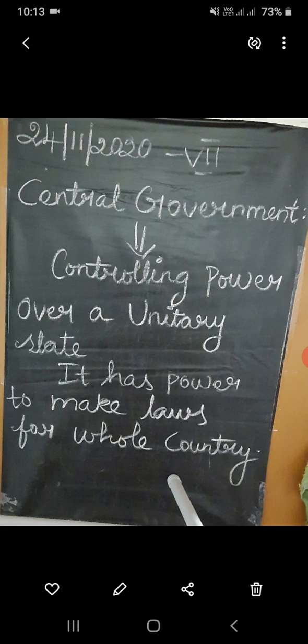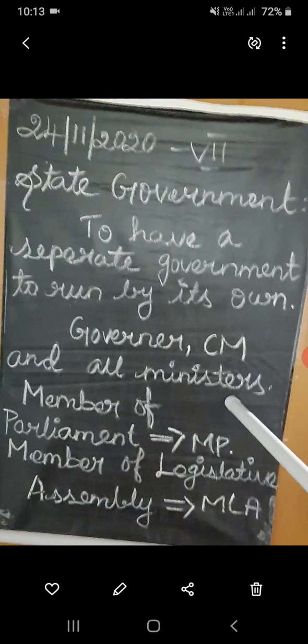Again, a student asked, do we have a separate government for every state? The teacher explained, yes, it is true.